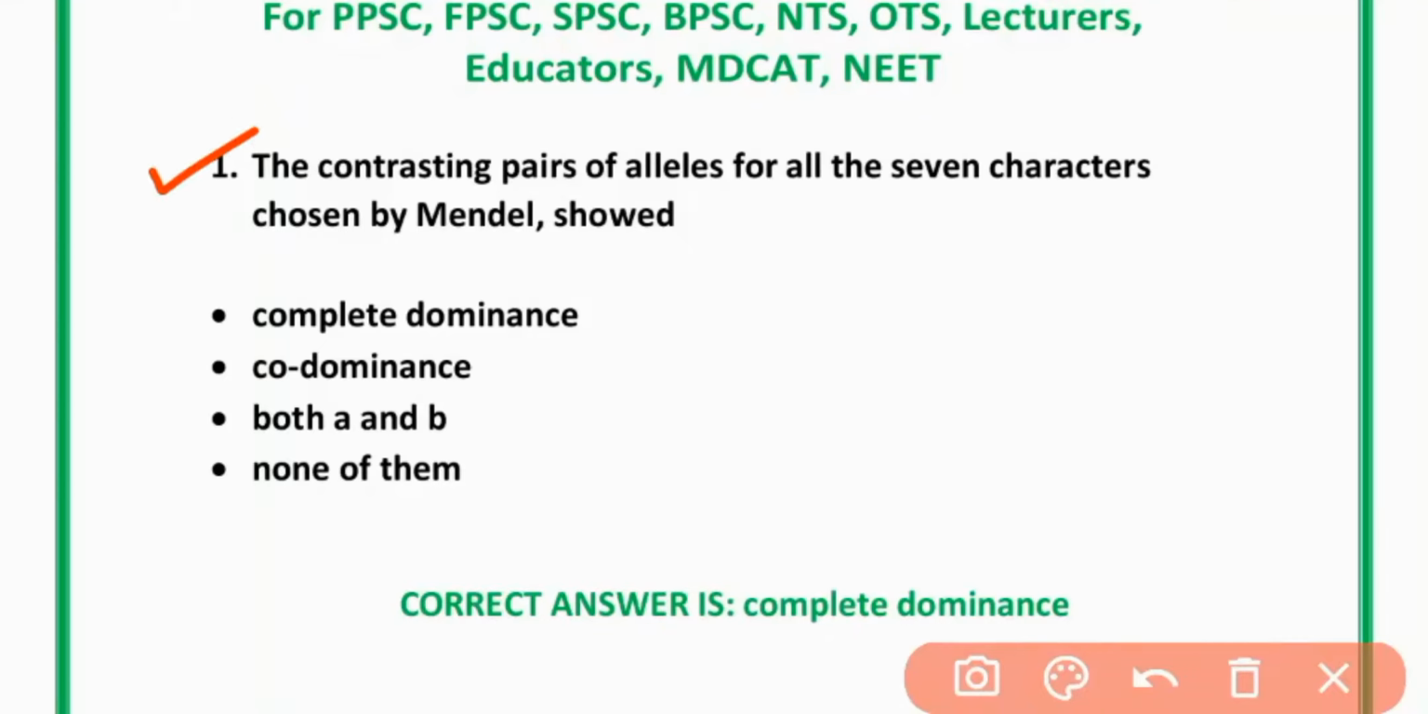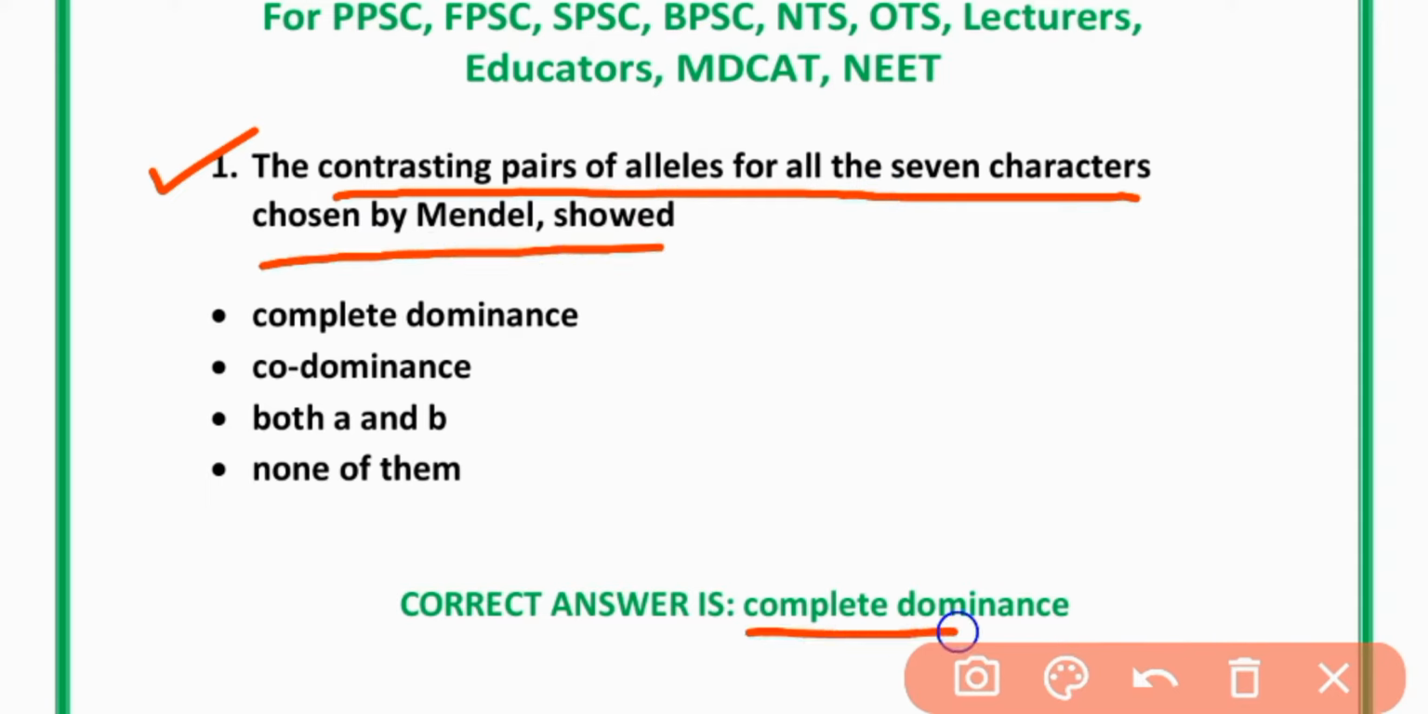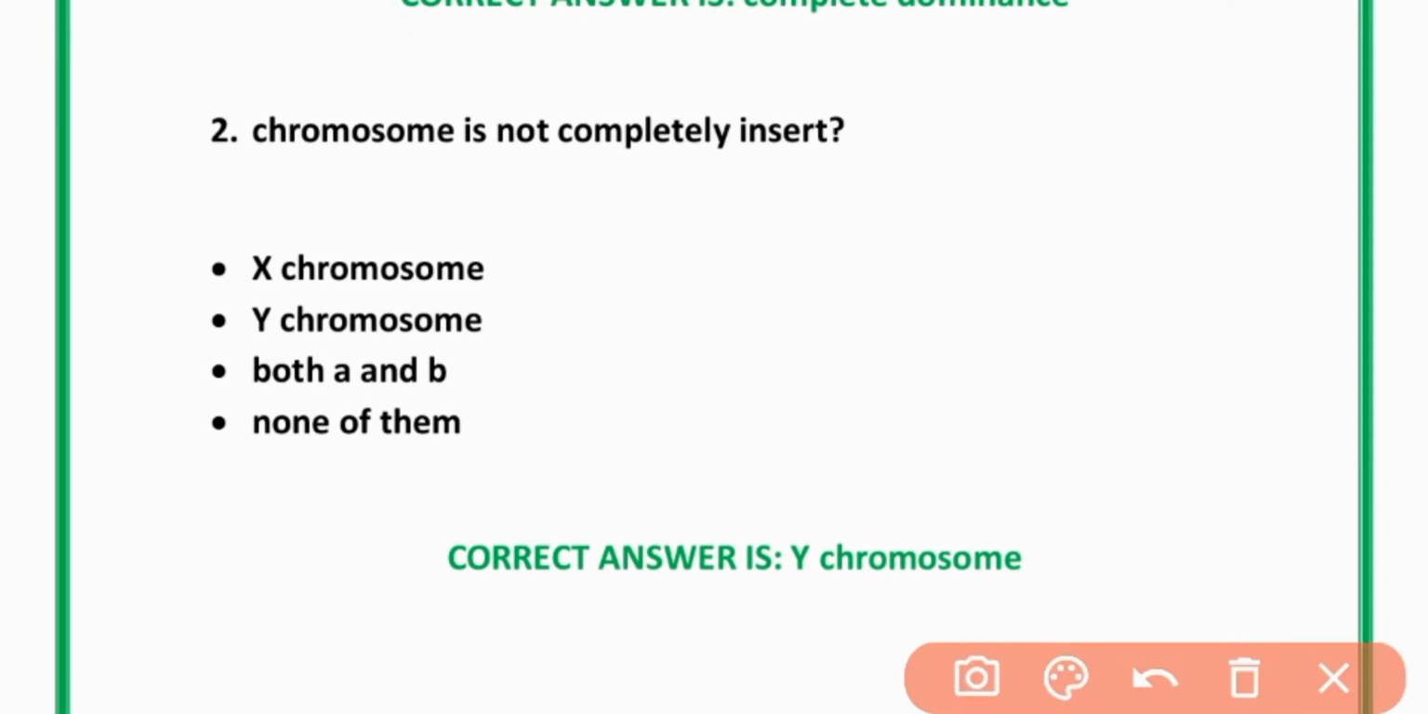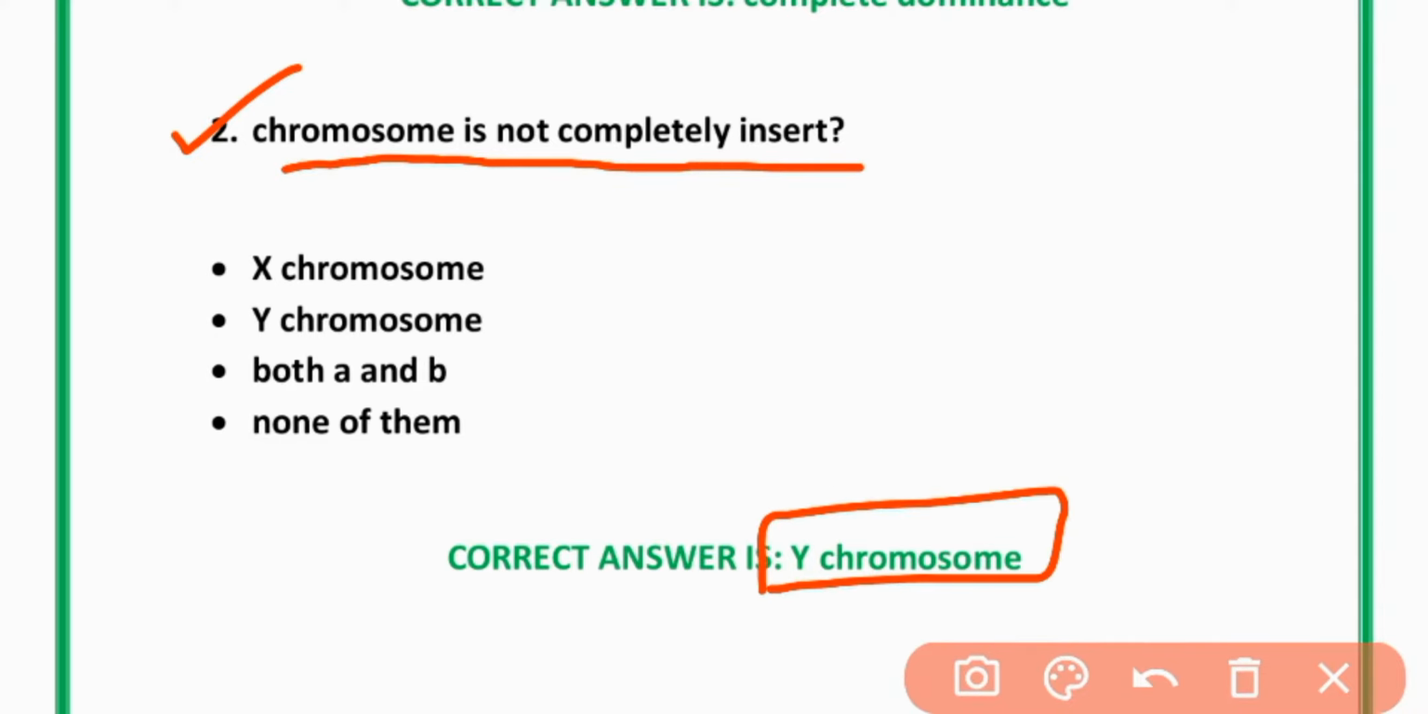MCQs number 1. The contrasting pairs of allele for all the 7 characters chosen by Mendel show complete dominance. Option A is correct. Complete dominance. 2. Chromosomes is not completely inserted. Y chromosomes. Option B is correct.